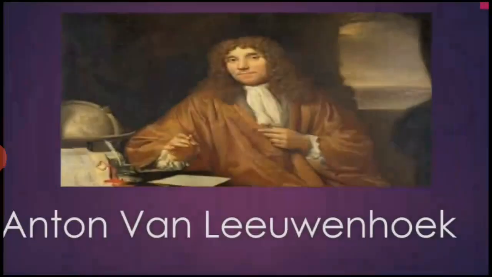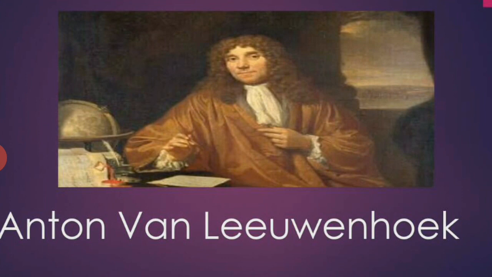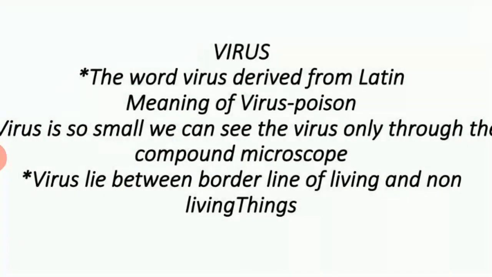Then who observed the bacteria for the first time? He was a scientist. Anton van Leeuwenhoek was the first person to observe the bacteria under a magnifying lens. Now let us study about the second type of microorganism, virus. The word virus is derived from a Latin word. The meaning of virus is poison.